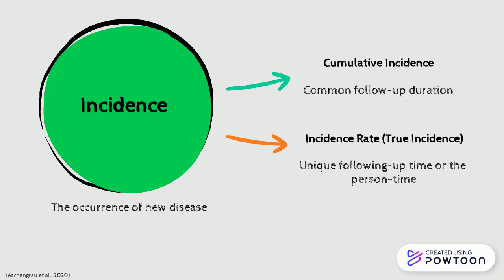The more comprehensive type is the incidence rate or the true incidence. It is similar to cumulative incidence. However, while cumulative incidence requires all the members to be followed up for the entire experimental period, incidence rate is considering the unique follow-up time or the person time of every individual, which is more realistic.